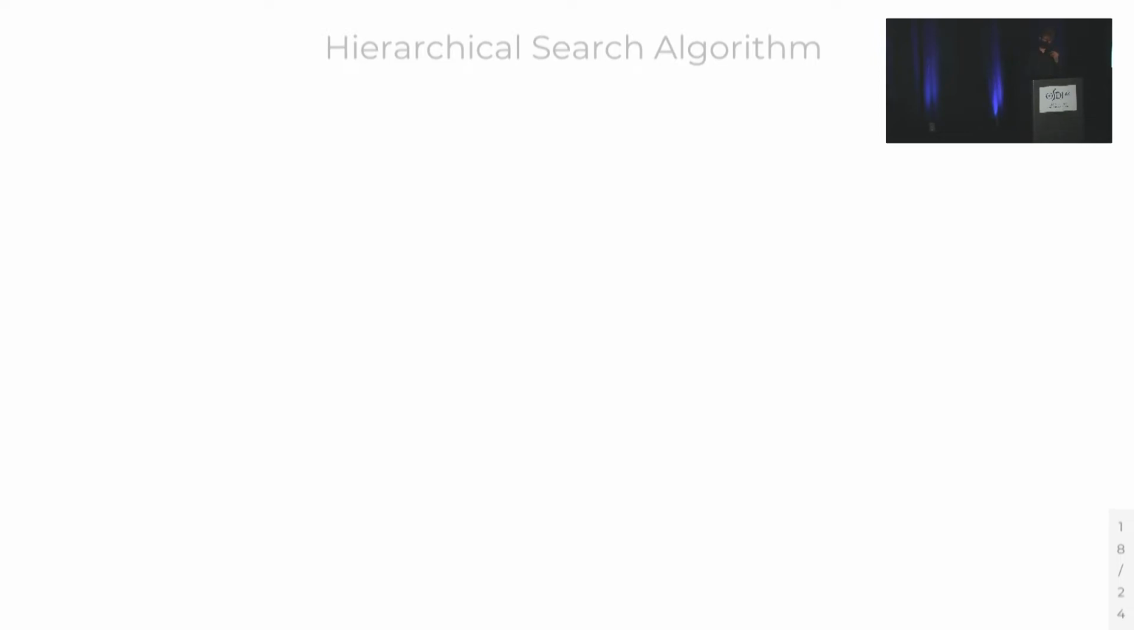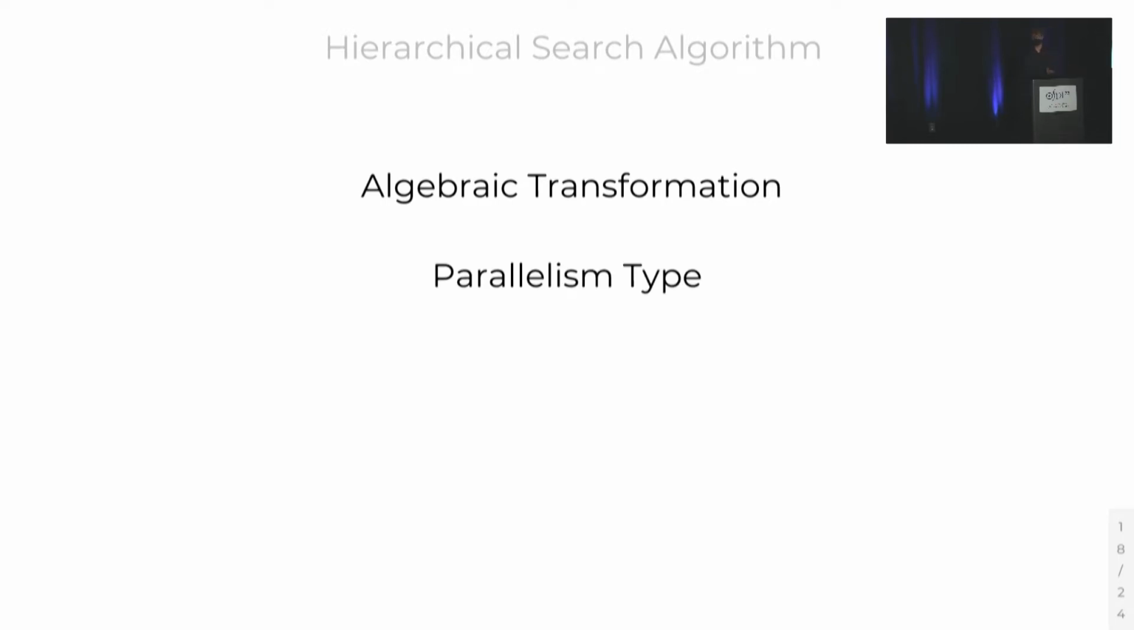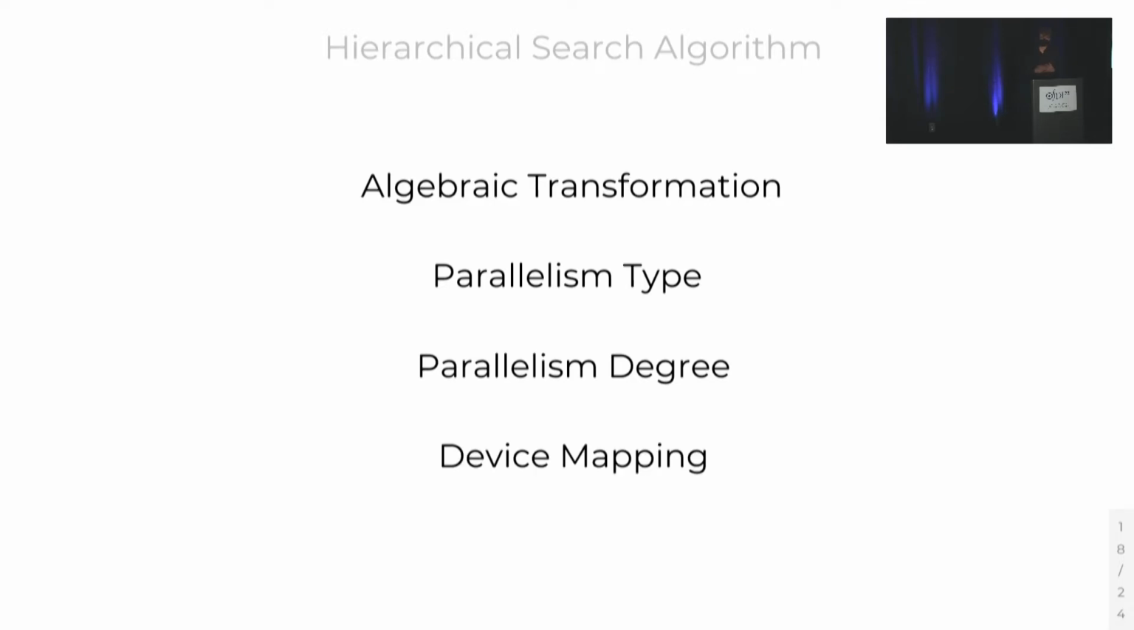That said, we can break Unity's search task into logical subtasks: algebraic transformations, determining the correct types and degrees of parallelism to apply, and then ultimately mapping the sharded computation onto the concrete devices. And note that all of these have to be solved at once as we're doing joint optimization. Now, it turns out that this final step, device mapping, is actually a somewhat easier problem to solve than the others. So we pull it out into its own separate inner loop.